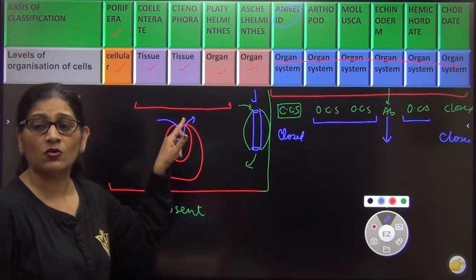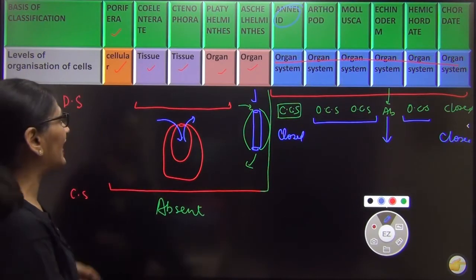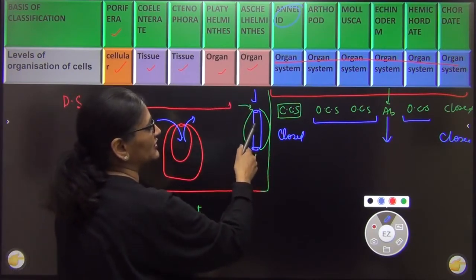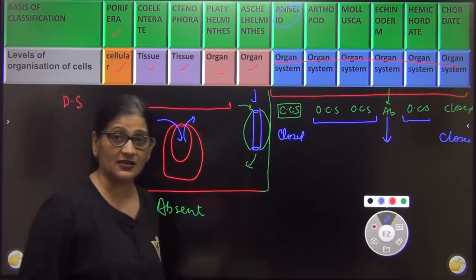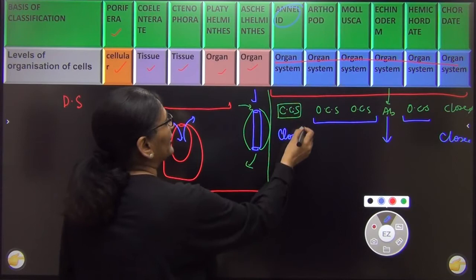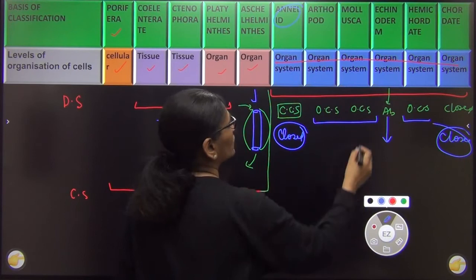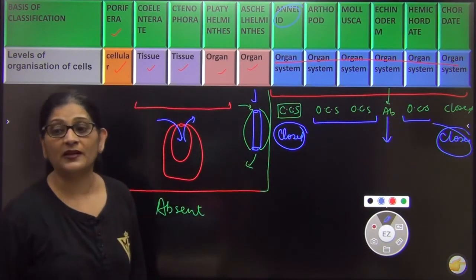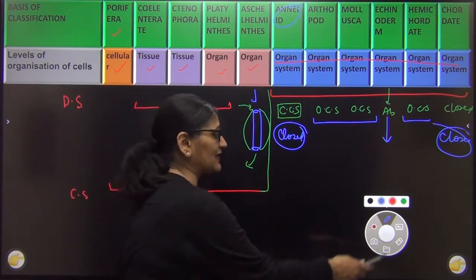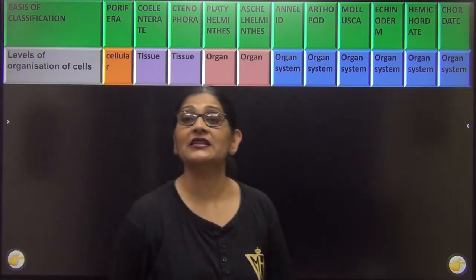The digestive system is otherwise not called an organ system, because unless we eat food, how will we stay alive, right? But in them the digestive system was open. This is the first one in which the digestive system was closed, and after that the digestive system became more complicated. The circulatory system came first in annelids, but it was a closed type, and in chordates also it is closed type. In all others either it is open, or in echinoderms a proper circulatory system is absent. Right? So with that, the first basis of classification, that is the level of organization, is complete.